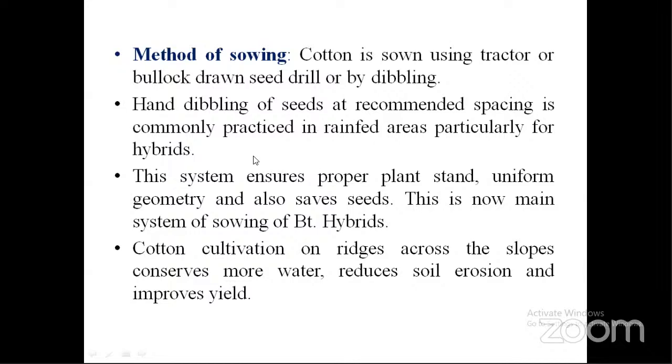more seed. If we go for hand dibbling, it ensures proper plant stand and uniform geometry, and it also saves the seed rate. This is generally followed in BT cotton. It can be cultivated through the ridge and furrow system also, and it can be sown on ridges so that on furrows we can conserve the water. It reduces the soil erosion and improves the yield also.